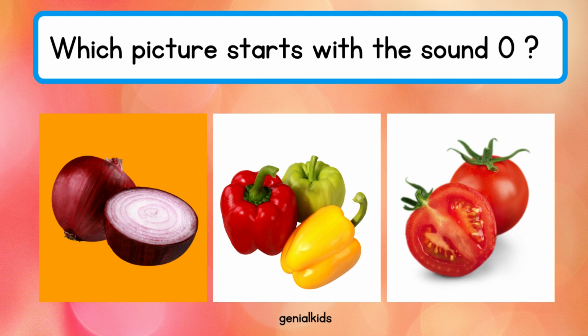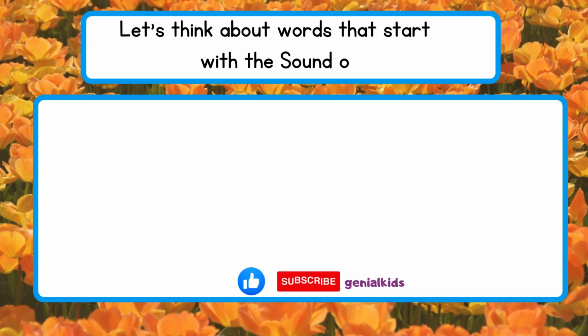Okay. Now that you have learned the variety of things that begin with O, can you mention one thing you can remember that begins with O? What do you remember that begins with O? Orange. Very good. Another one. Octopus. Very good. And another one. Ostrich, onion, oyster, and so many more.